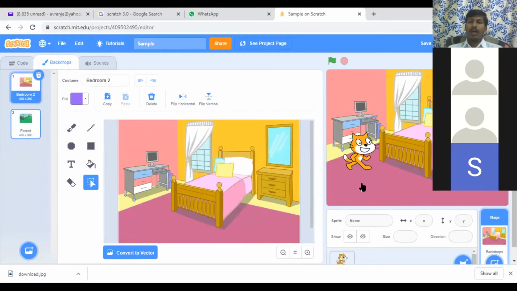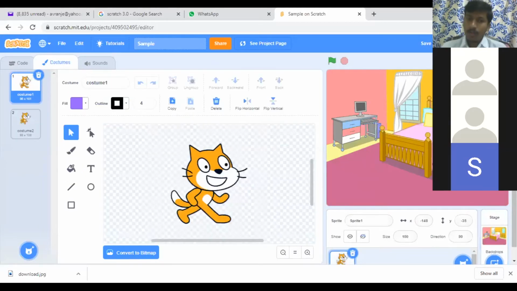So actually I want a small conversation with one girl. She is waiting for some birthday gift, but nobody is wishing her. So how to create that situation using Scratch? Just for sample programming purpose I'm making this. My project name is birthday gift. Okay, and now I'm changing my sprite also.